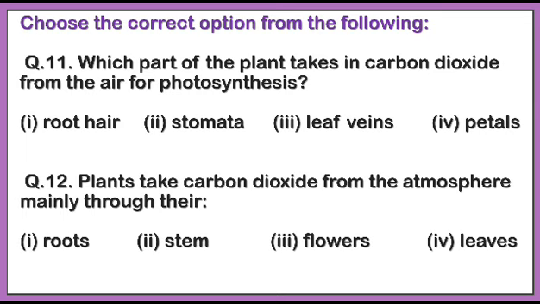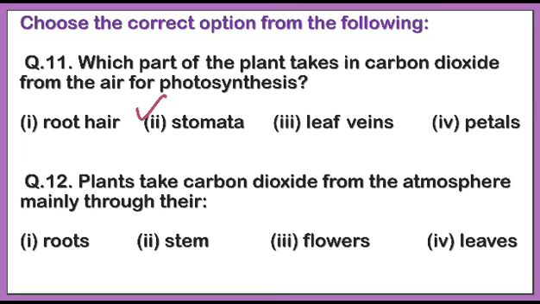I think all of you have already thought about the right option. Yes, you are right. The right option is stomata. The next is: plants take carbon dioxide from the atmosphere mainly through; the options are roots, stems, flowers, leaves.